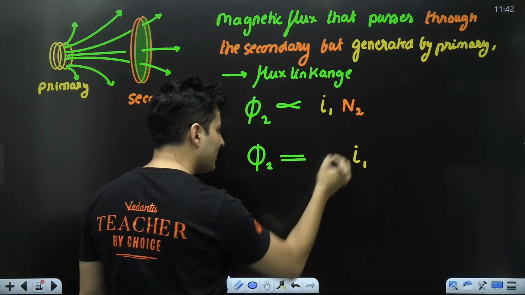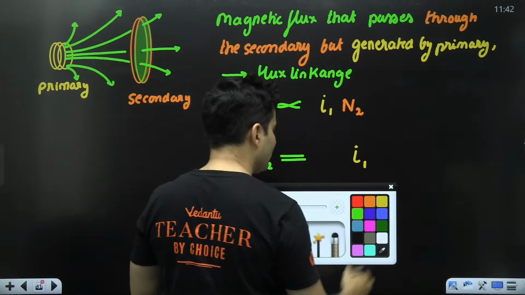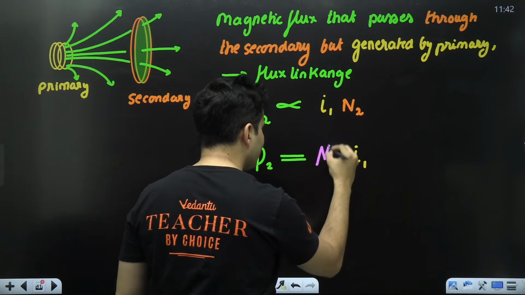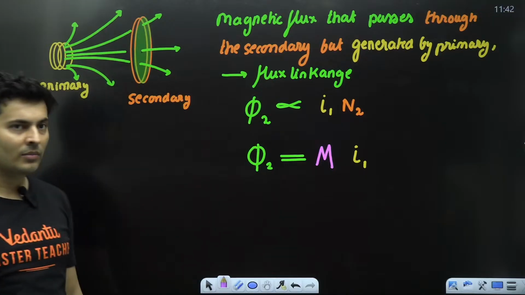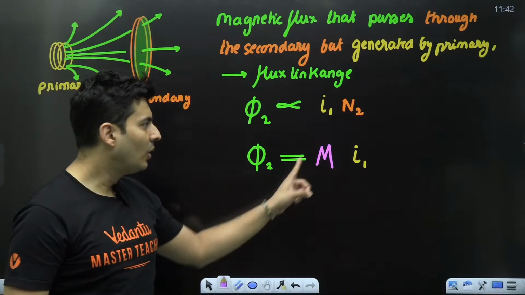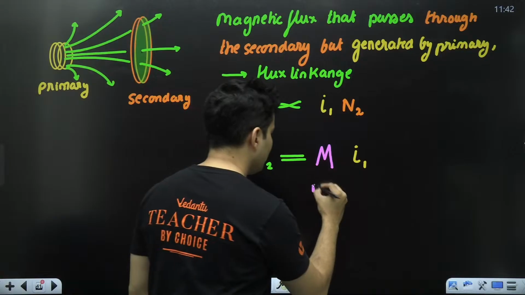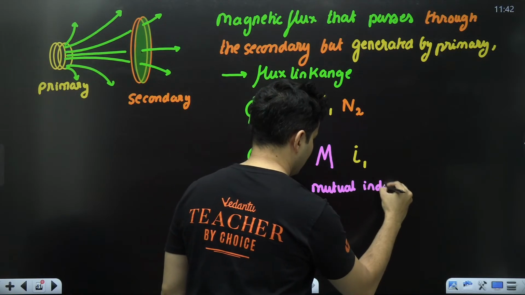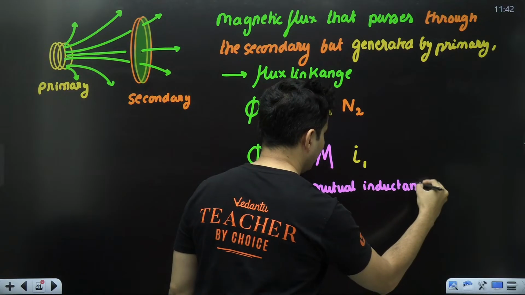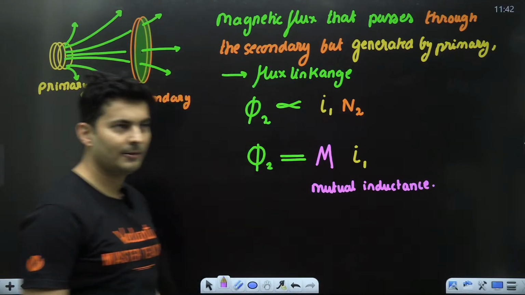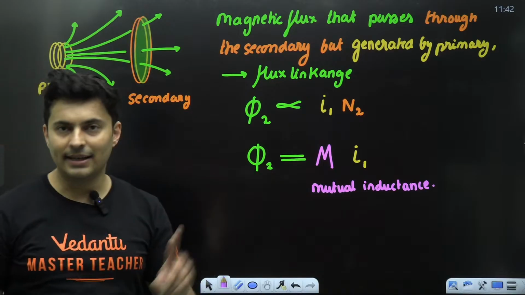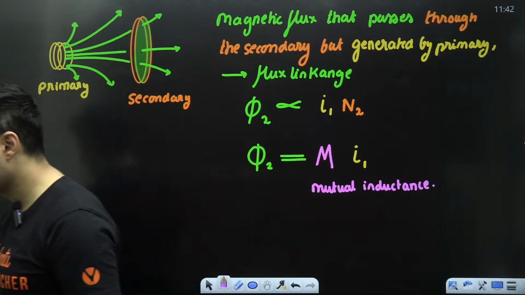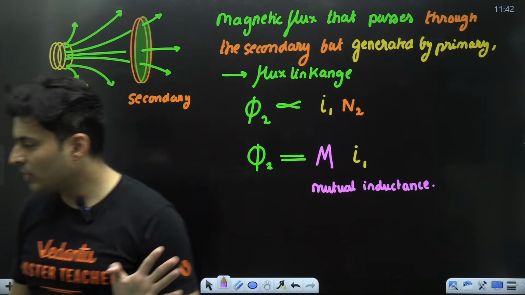Here, that constant which will come is called the mutual induction coefficient or mutual inductance. Very important. Mutual inductance. Is it absolutely clear, everyone? Everyone with me on this?